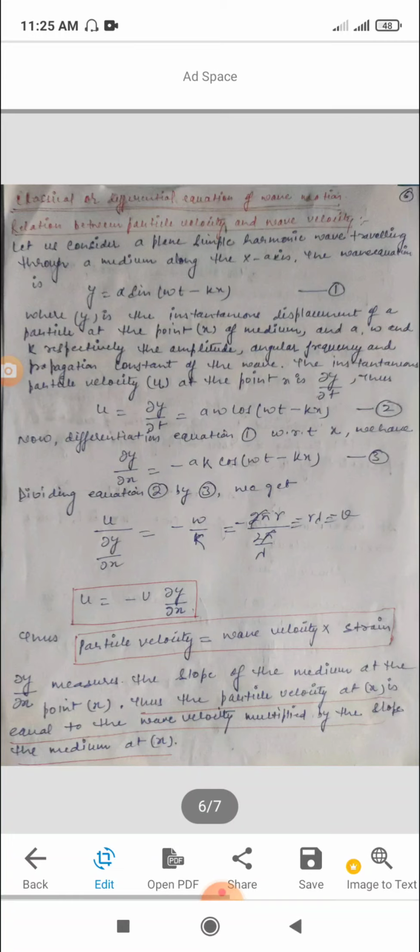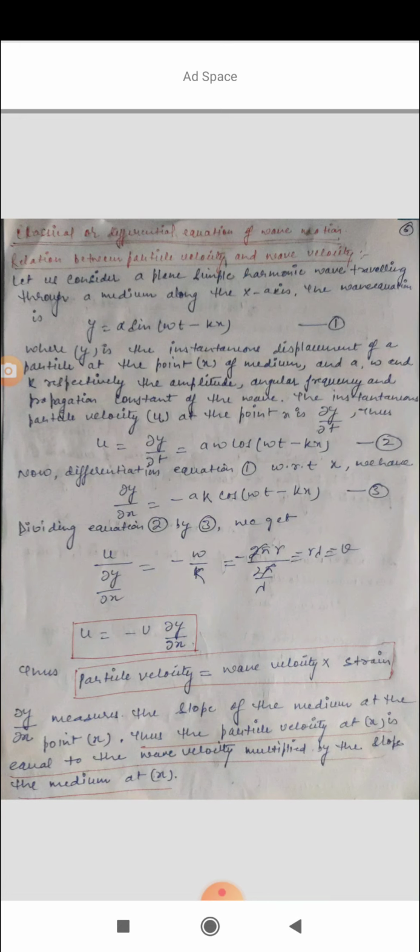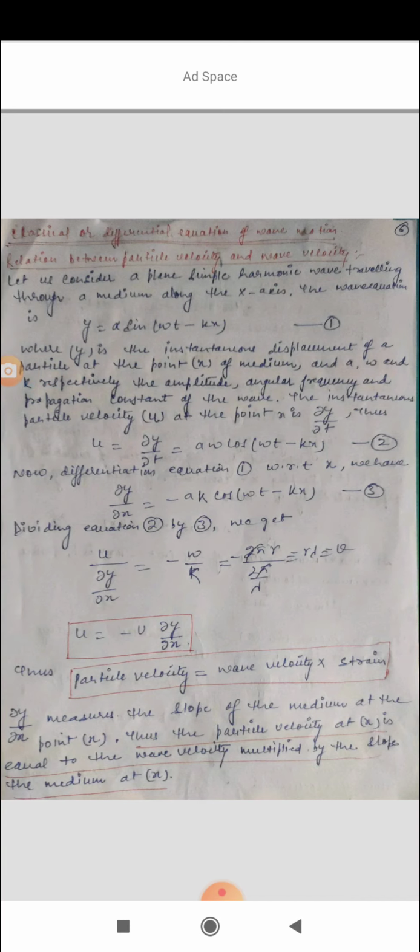Then u = −v ∂y/∂x, where u is the particle velocity, v is the wave velocity and ∂y/∂x is called strain, where ∂y/∂x measures the slope of the medium at the wave. Thus, the particle velocity at x is equal to the wave velocity multiplied by the slope of the medium at x.